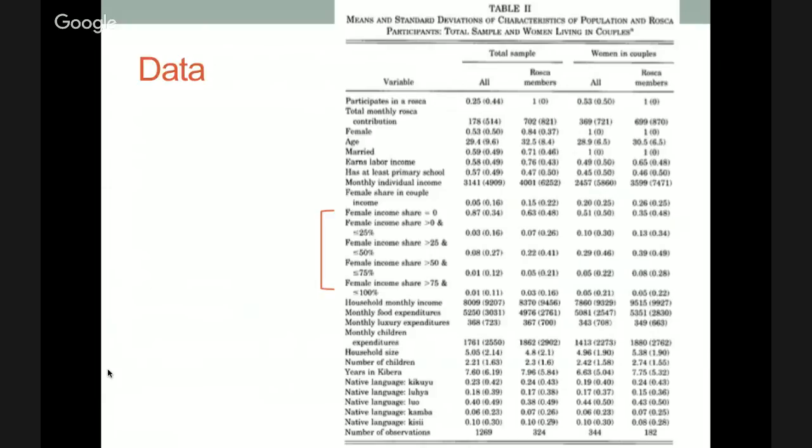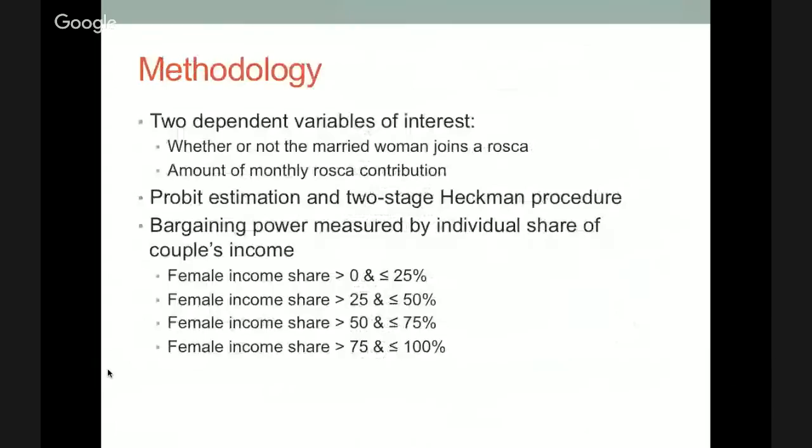This is some descriptive statistics of the data. There are a number of control variables that they use in their analysis, including age, education, household income, expenditures, household size, number of children, years in Kibera, and native language, which all are proxies for trustworthiness, which are important for group formation.